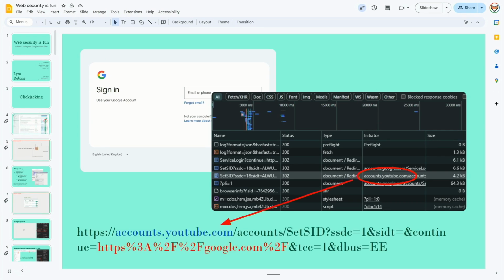Why is that? Well, Google wants to make it so that if you log into one Google domain, you get logged into every service you use. So every time you log in, it goes through every service, and for example, YouTube, and also puts your cookies there. So for that, it needs to redirect through all of them. And that just gave us this new redirect URL that we can play around with.